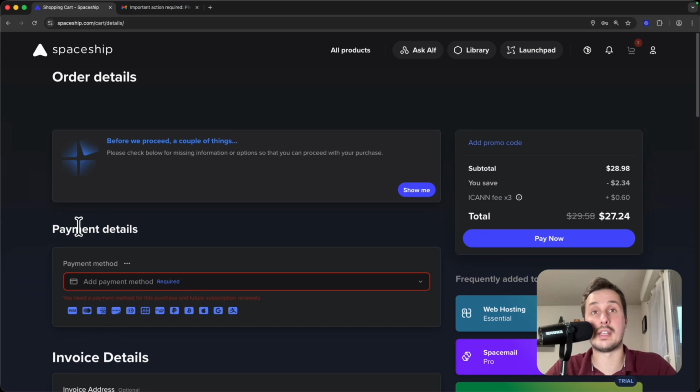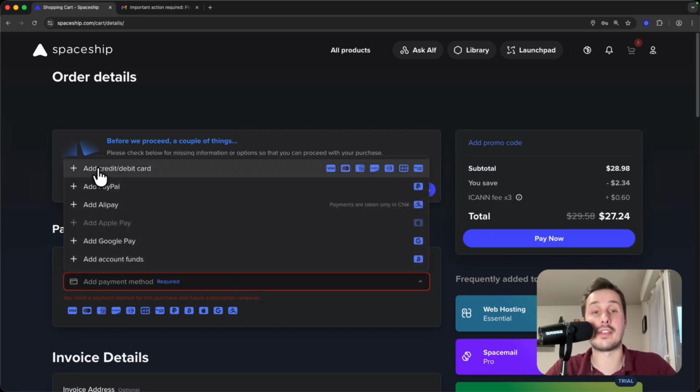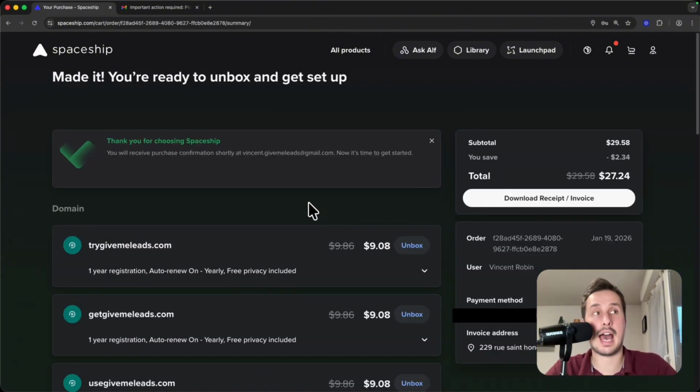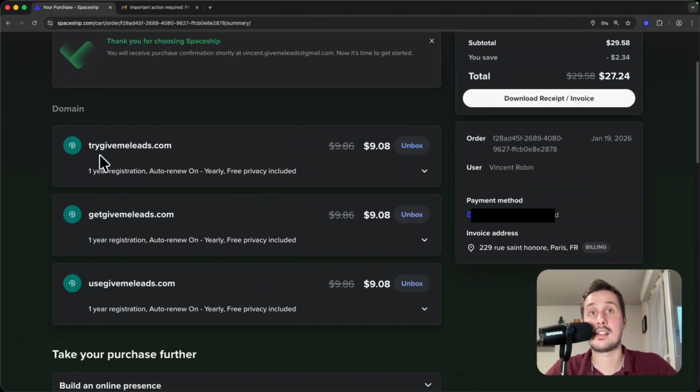Finally, what we need to do is to add a payment method. So in my case, I will use a credit card. Finally, once you are ready to pay, you just need to click on pay now. And now you see that we have our 3 domains. Try givemeleads.com, get givemeleads.com, and use givemeleads.com. So this is how you buy domains in bulk.